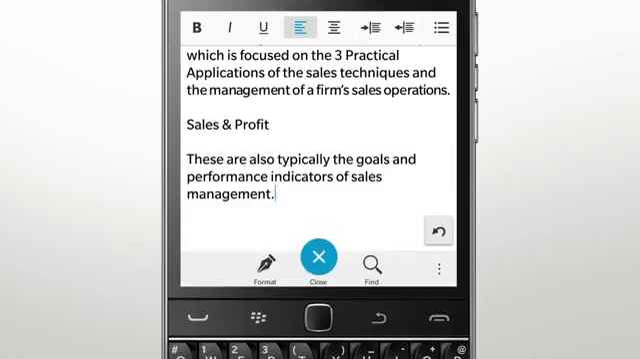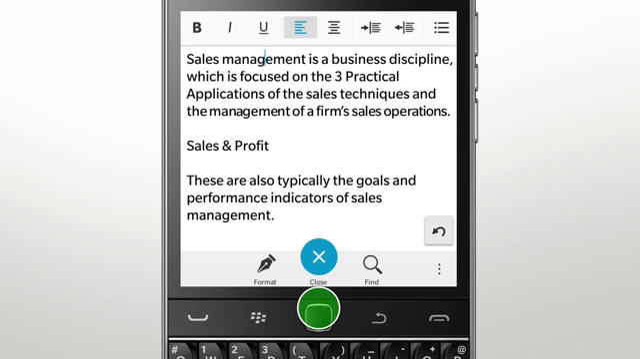Reviewing what you wrote earlier is easy by scrolling up or down the page with a trackpad. If you need to precisely move around your document, you can use the trackpad to navigate the cursor.